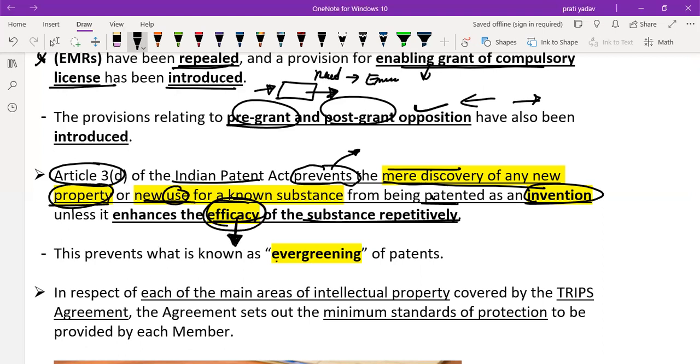This prevents what is known as evergreening of products. Earlier, companies, just by finding a mere new property or new use of a substance, would renew their patent. Let's say a patent is given for 20 years. When the 20 years are complete, in the 20th year they discover a new property or new use and again take a patent for the next 20 years. In this manner they evergreen their patent. That's why the provision under Section 3(d) of the Indian Patent Act prevents that misconduct.